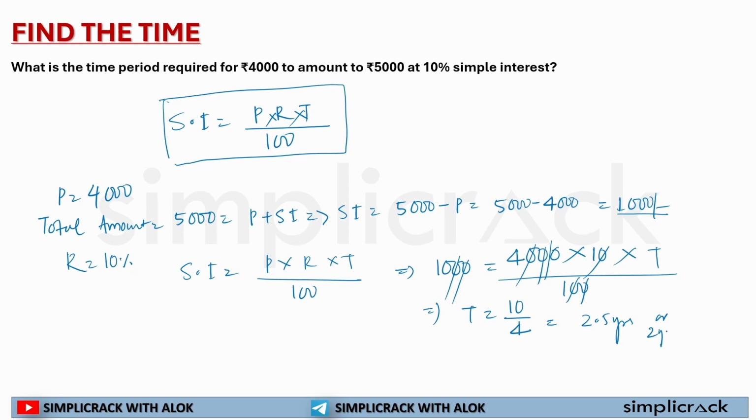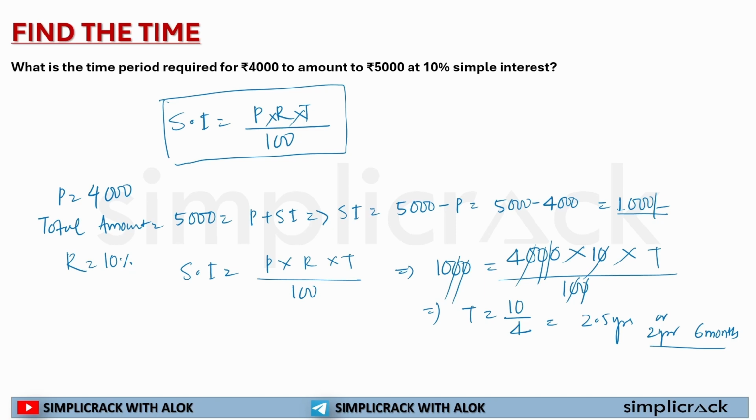Or I can write 2 years and 0.5 year. That means half of a year, that means 6 months. So what is my time period to make 4,000 into 5,000 at 10% simple interest? It is 2 years 6 months or 2.5 years. I hope this is clear to each and every one.